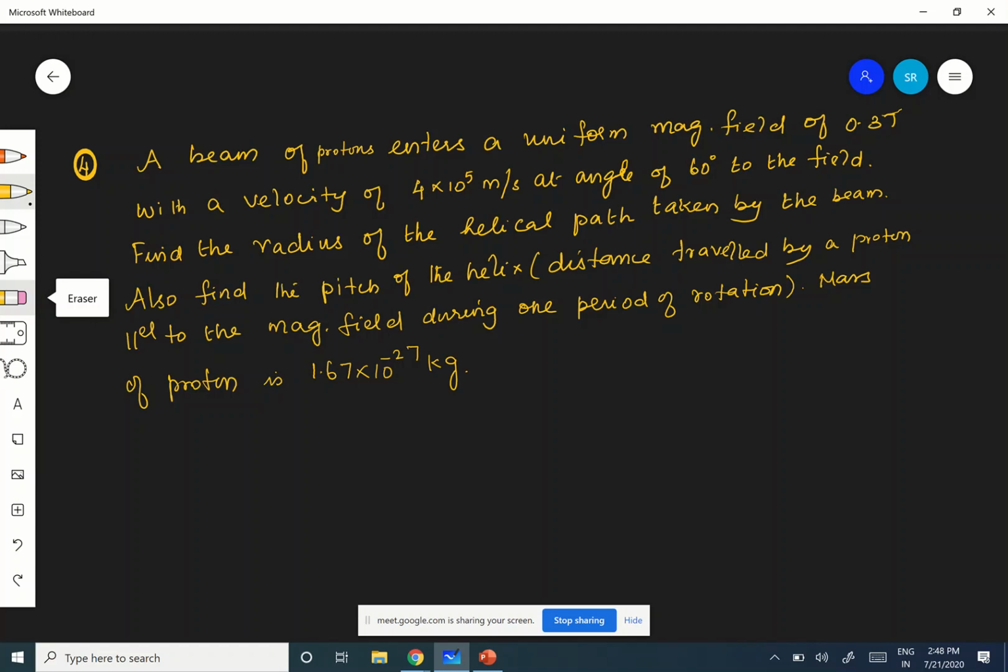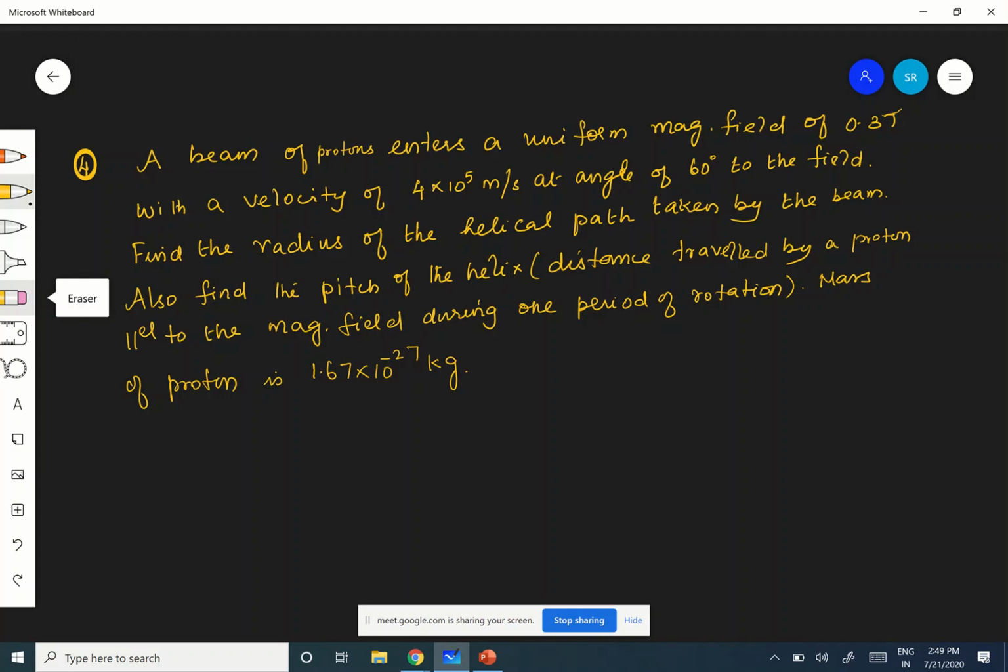So far it is normal and it takes a circular path. But here it is entering the field with an angle not at 0, not at 90, but at 60 degrees with the magnetic field. Find the radius of the helix.